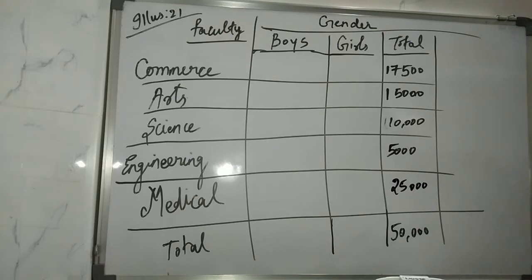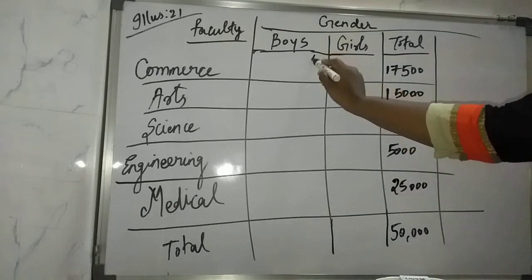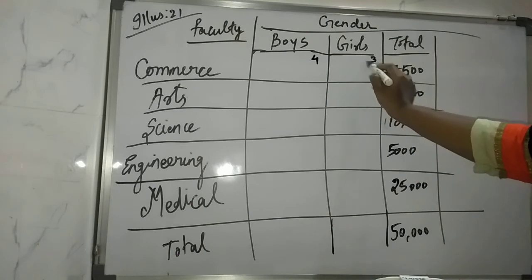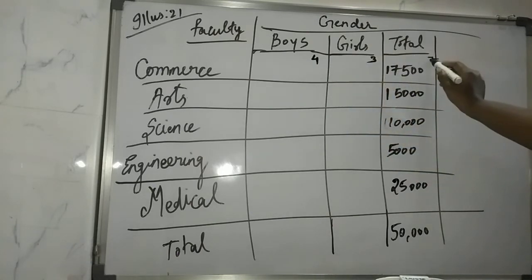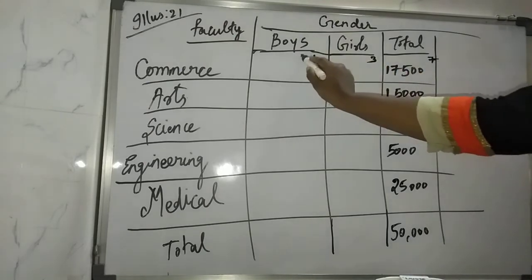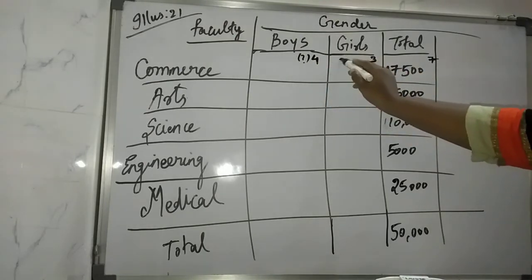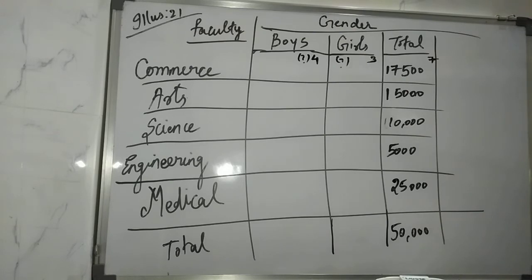Then the ratio of boys and girls in commerce faculty is 4:3. So the ratio is 4:3. So 4 plus 3 is 7, right? So if this is 7, find out boys, that is 4. You know how to take the ratio. So for boys, it would be 4/7 of 17,500.